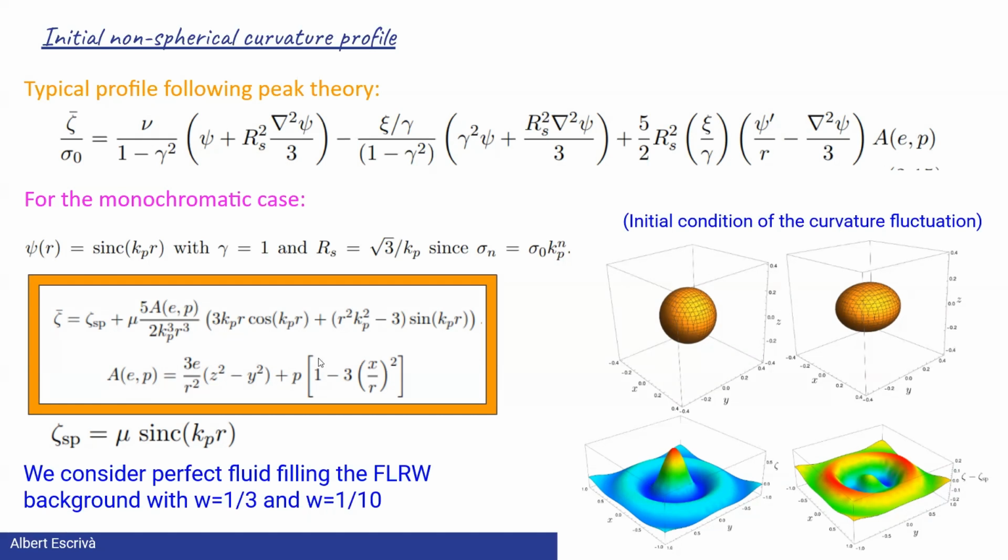And we consider a monochromatic power spectrum, where the two-point correlation function psi is given by the sinc profile, and then we have some statistical parameters given by this for the case of a monochromatic power spectrum. And then we consider a perfect fluid that fills the Friedmann-Lemaître-Robertson-Walker background, with two different cases of equation of state.